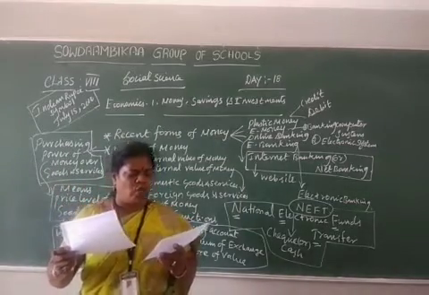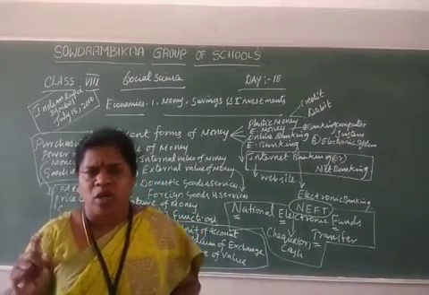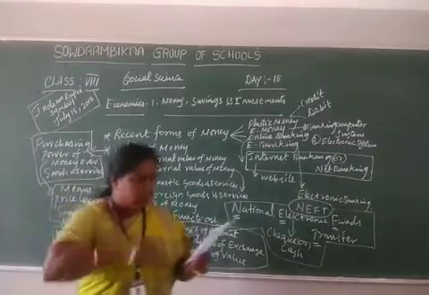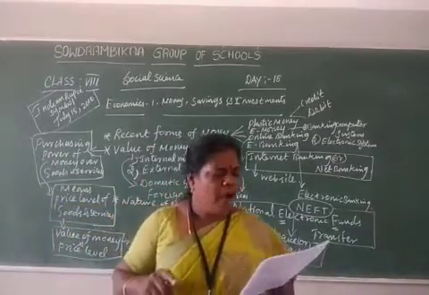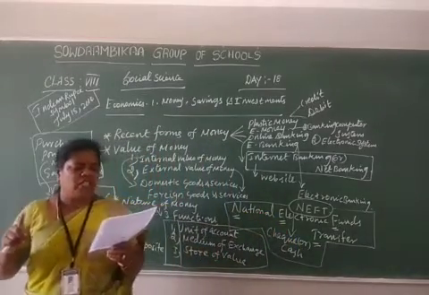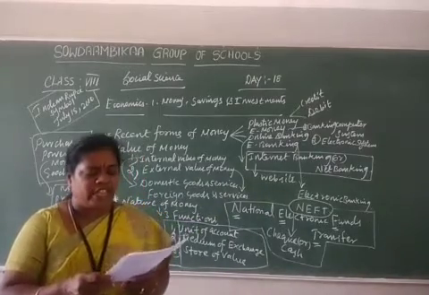Write a short note on credit money. You have to write now. Credit money: people keep a part of their cash as deposits with banks, which they can withdraw at their convenience through checks.